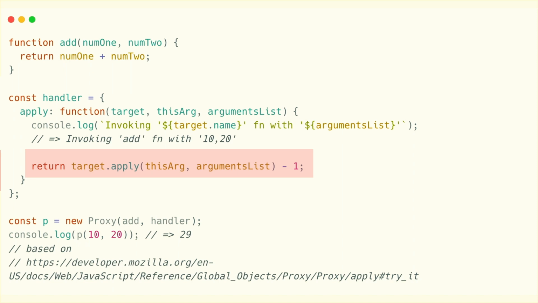Here, we're going to keep the proxied function's original behavior by invoking it with the apply method. And honestly, just to keep it a little bit interesting, we're going to introduce a nice off by 1 error. So anytime anybody decides to add 10 plus 20, it's going to be 29 instead.